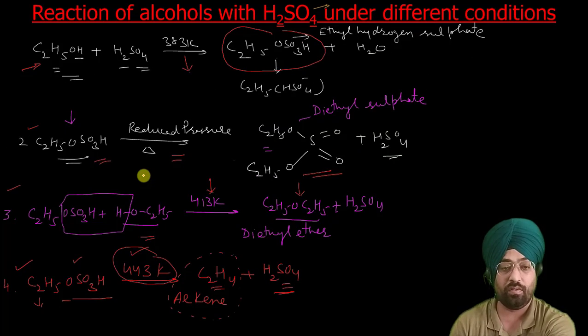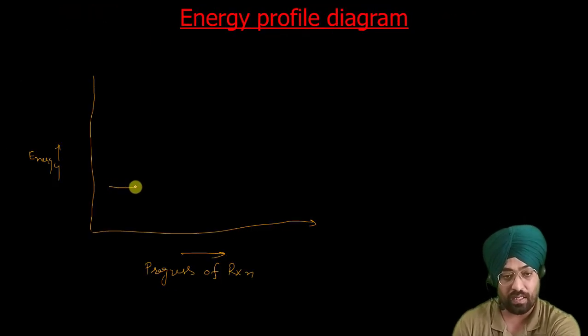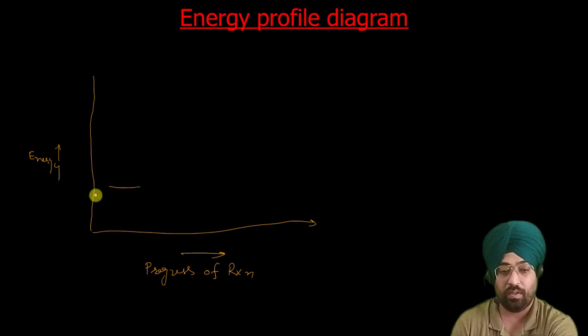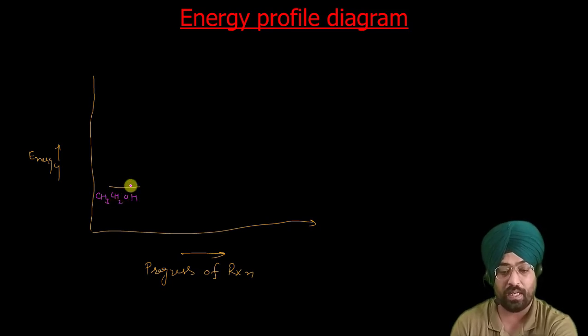So first is your ethanol. Suppose it has some energy. Suppose it is CH3 CH2OH. So I can write it here: CH3 CH2OH. It has this much energy.